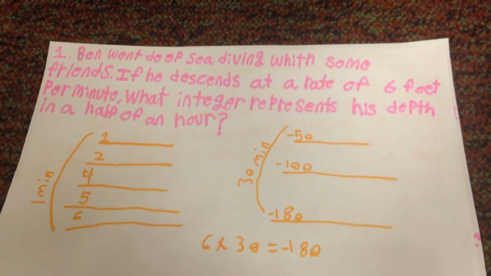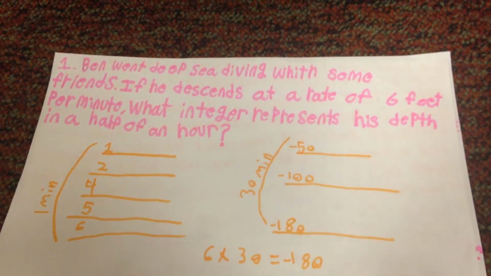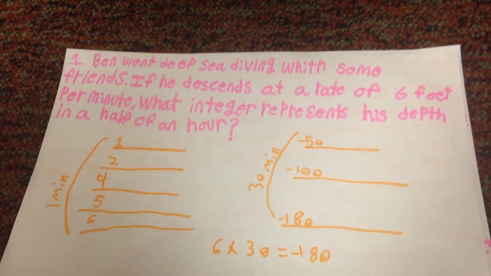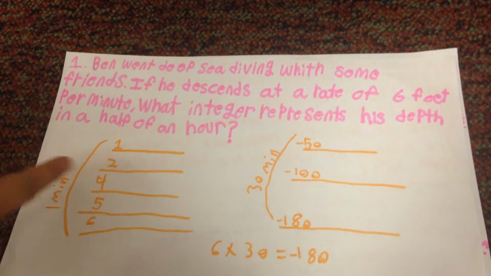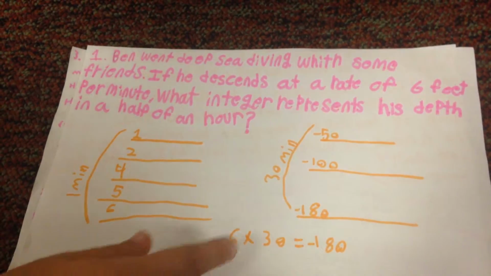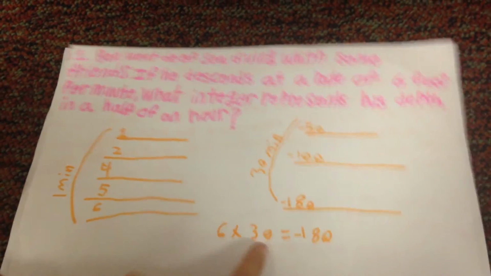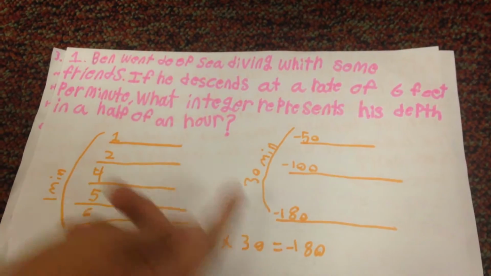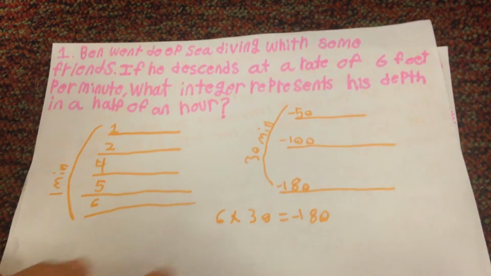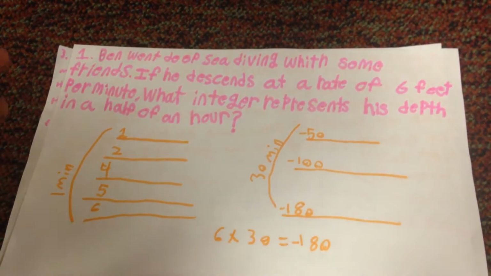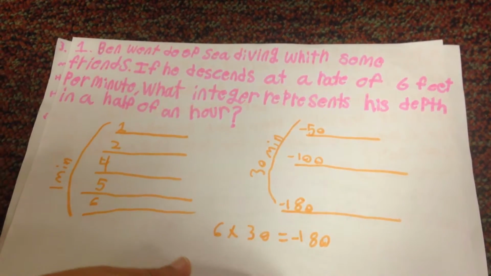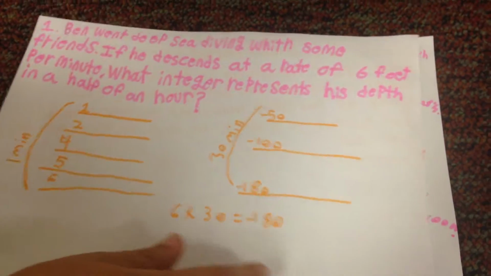He went deep sea diving with some friends. If he descends at a rate of 6 feet per minute, what integer represents his depth in half an hour? So 6 feet per minute. He went down 6 feet in 1 minute. In 30 minutes, you do 6 times 30, which is negative 180, because 6 times 3 is 18, and then you just add a 0, which is negative 180.